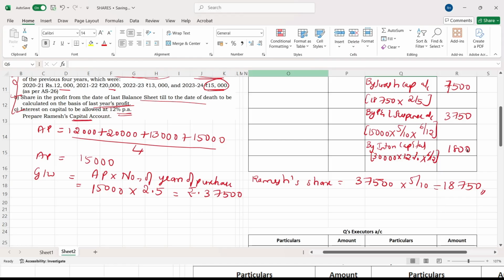Now we have completed all the adjustments, and we have written capital and reserve fund also. Now it's the time to calculate.